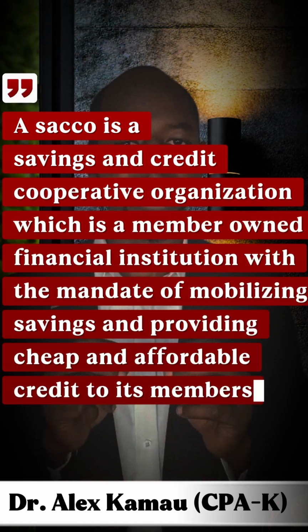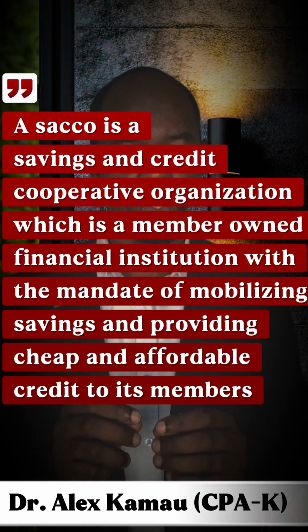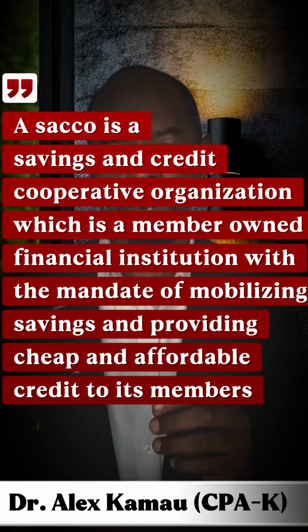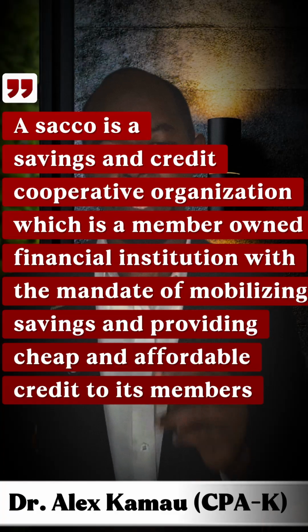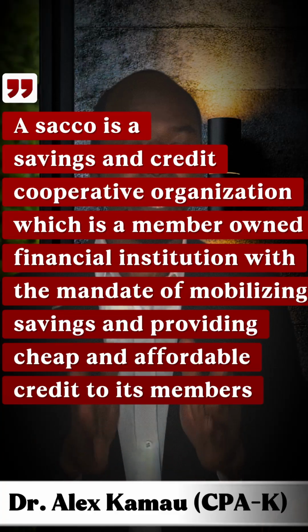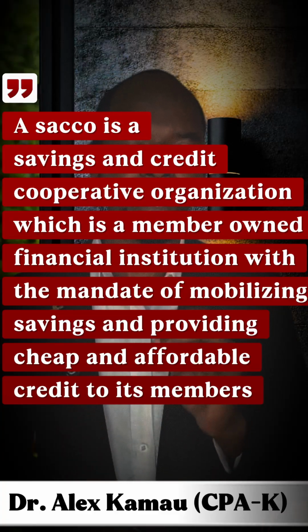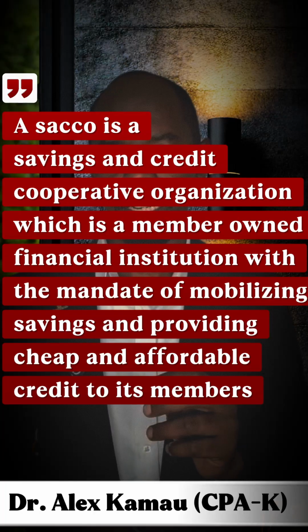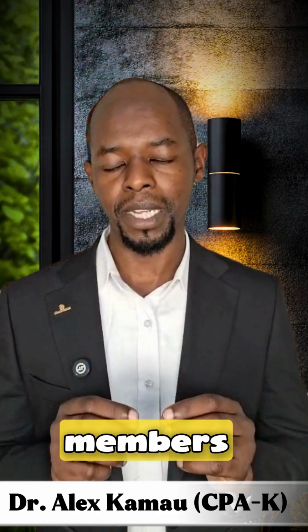But let's start with the basics. What is a Sacco? A Sacco is a savings and credit cooperative organization, which is a member-owned financial institution with the main mandate of mobilizing savings and providing cheap and affordable credit to its members. Saccos operate under the principle of cooperative ownership, where the profit it generates is shared among its members and not with external shareholders.